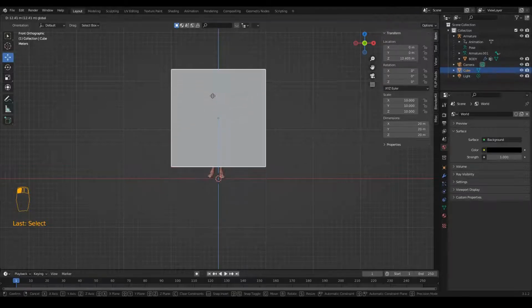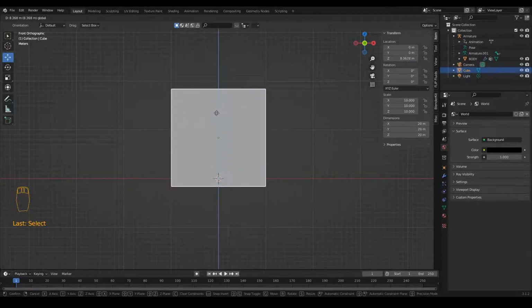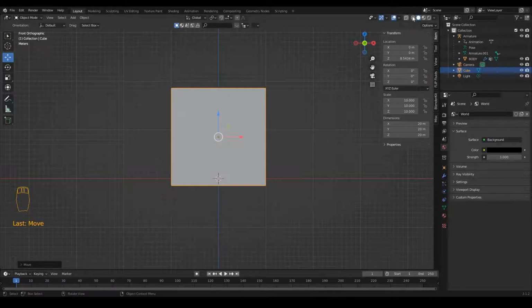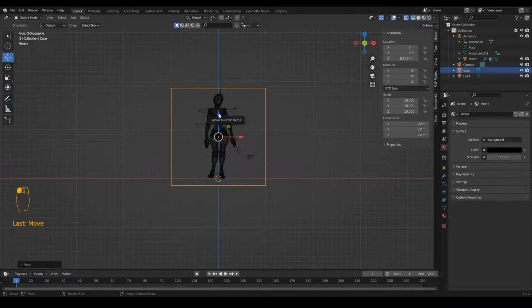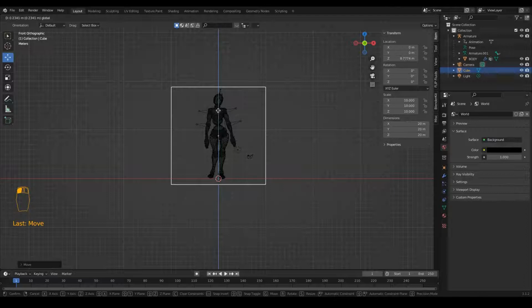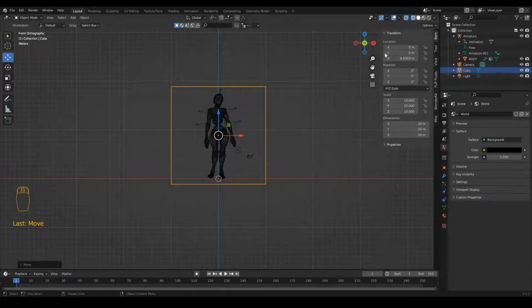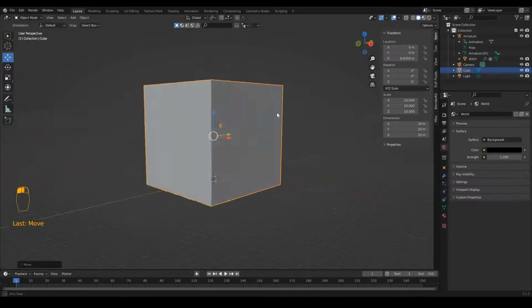So it's going to cover the whole character from all the sides, just like this. Because all the fluid is going to be created inside this cube,